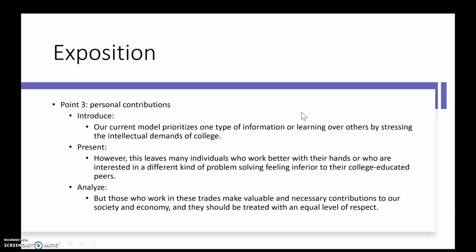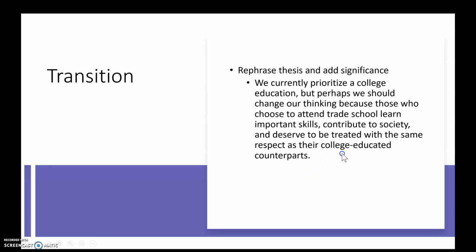And then I'm going to do my 3rd point, which is personal contributions. Our current model prioritizes one type of information or learning over others by stressing the intellectual demands of college. However, present it. My evidence. However, this leaves many individuals who work better with their hands, who are interested in a different kind of problem solving, feeling inferior to their college educated peers. And then I want to explain why that's important. But those who work in these trades make valuable and necessary contributions to our society and economy, and they should be treated with an equal level of respect.